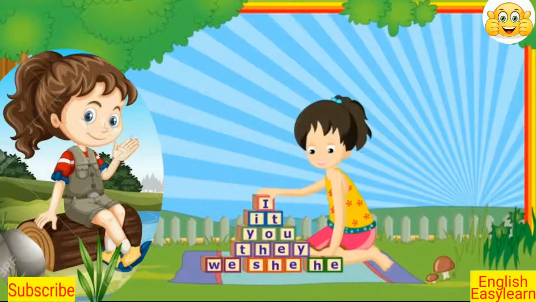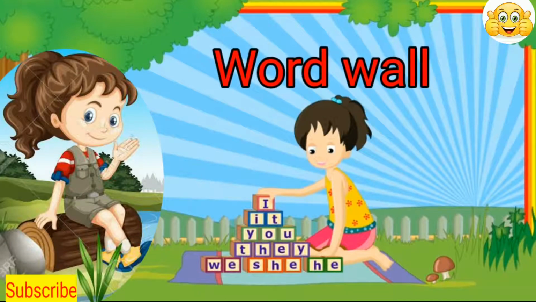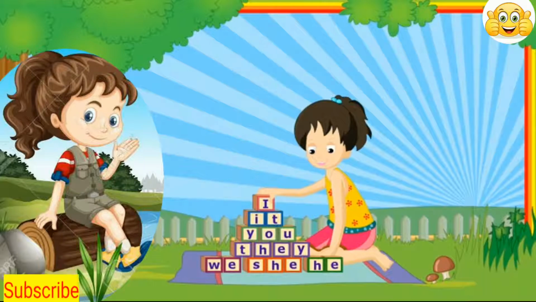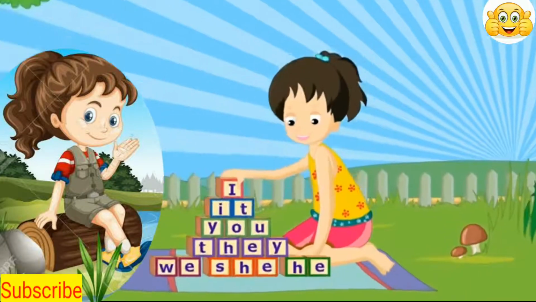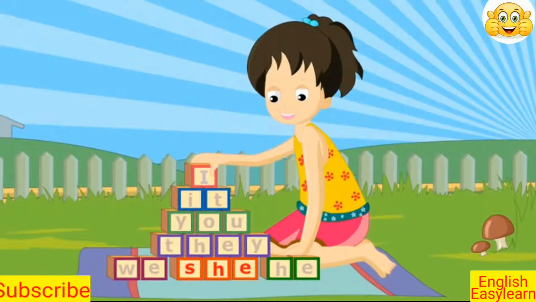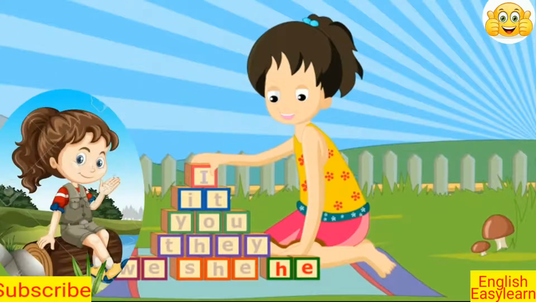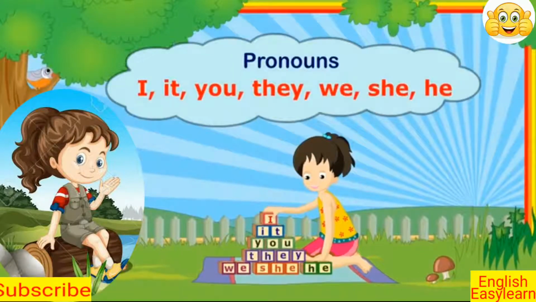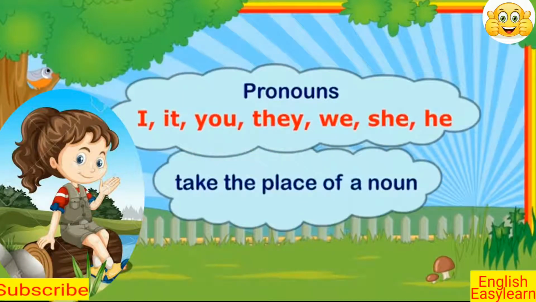She's Jenny. Let's see what Jenny is doing. Jenny is making a word wall with the short words. Let's see what she's making. I, it, you, they, we, she, he. These words are called pronouns. Pronouns take the place of a noun.